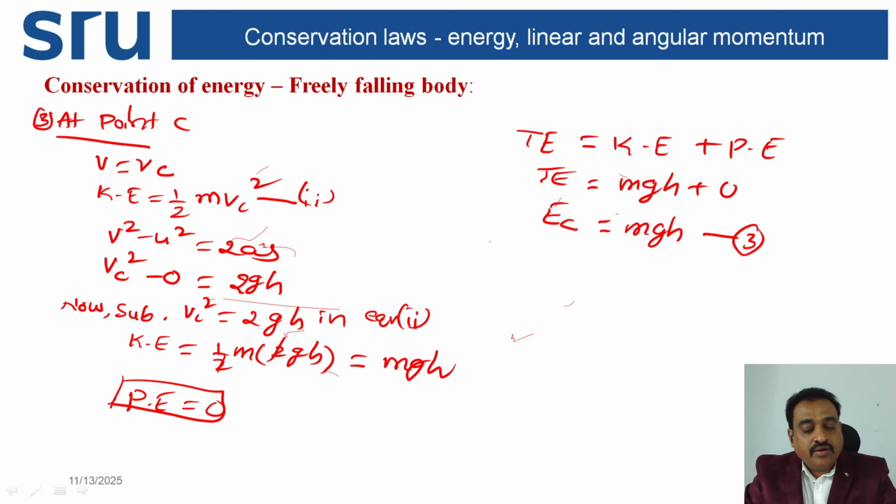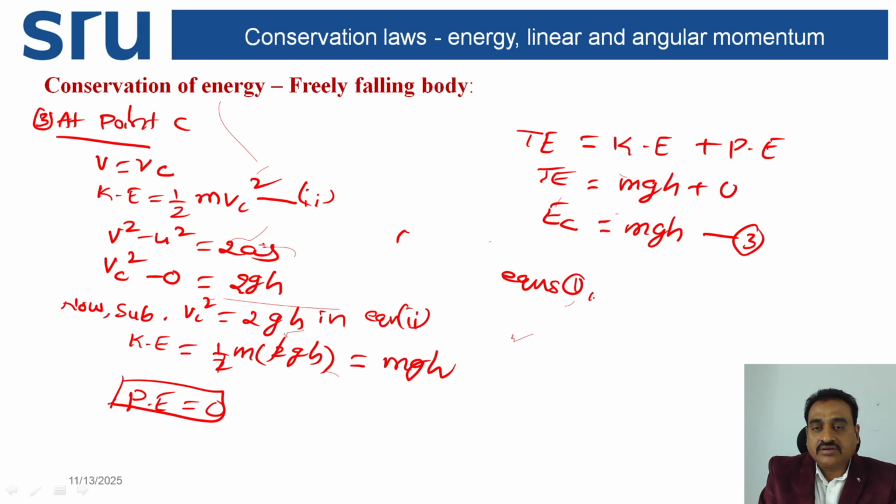From equations 1, 2, 3, it is clear that the total energy of a freely falling body remains constant at different points of its path. Hence, a freely falling body obeys the law of conservation of energy.